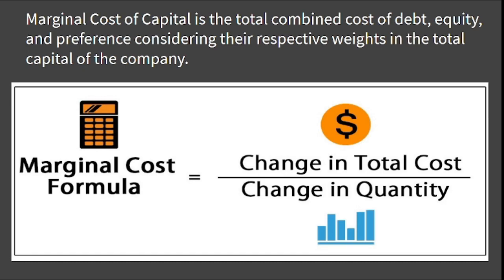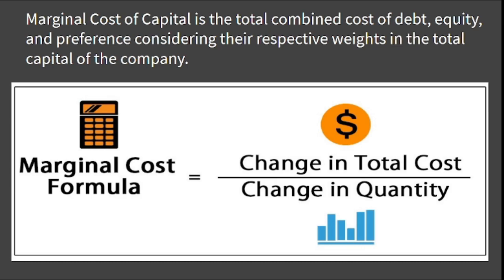Because of which the total cost changes and the quantity changes. So the marginal cost formula is change in total cost divided by change in quantity. Now the total cost has changed, no? As per our example, 2000 plus 2 rupees 50 paisa, so 2002 rupees 50 paisa, divided by the change in quantity. What is the quantity changed?